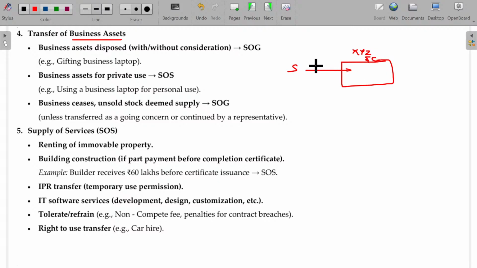He purchases a laptop for his business purpose. And if he purchases anything for his business purpose on payment of GST, he can get the GST back as ITC. Am I right?